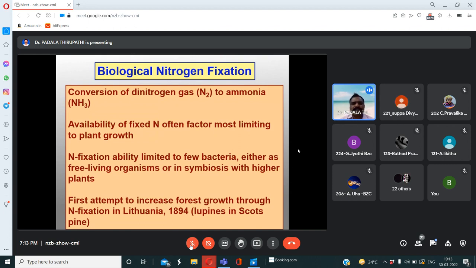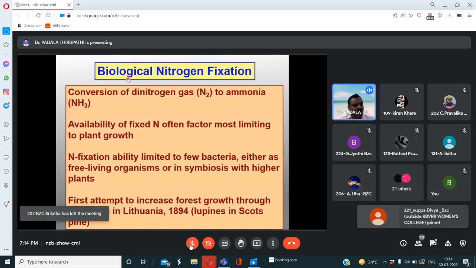So, one of the important and most useful topics we are going to discuss in today's class is biological nitrogen fixation. Fixation of nitrogen can happen through the physical mode, the chemical mode, or through microorganisms involved in this process.